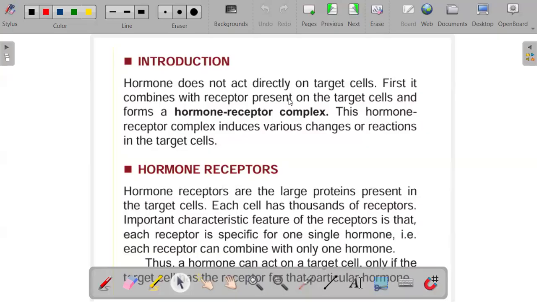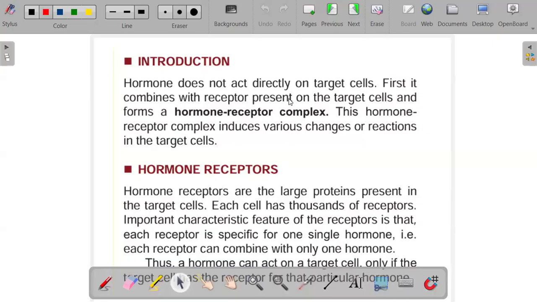cell. Okay, so you find that if it's in the cell membrane, the receptors of the protein hormones and the adrenal medullary hormones like the catecholamines, they are situated in the cell membrane. Then hormone receptors that are located in the cytoplasm, you find that steroid hormone receptors are situated in the cytoplasm.